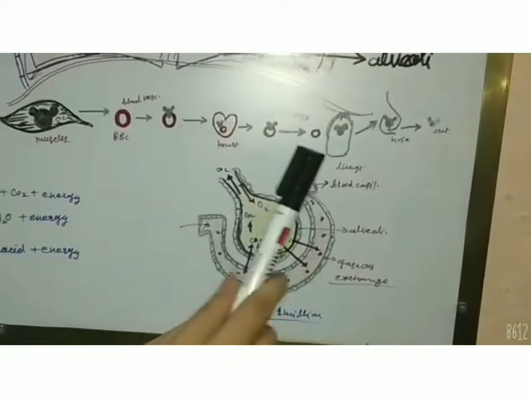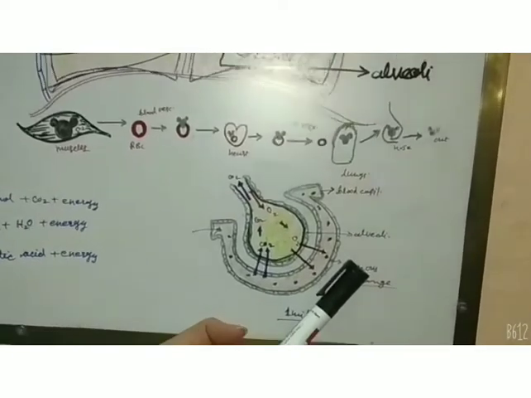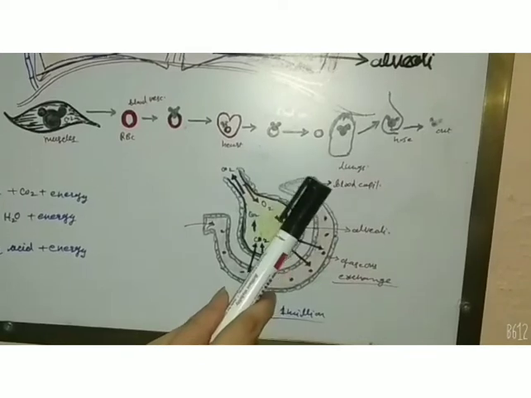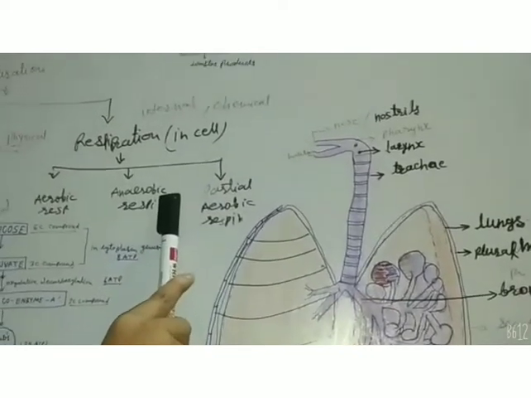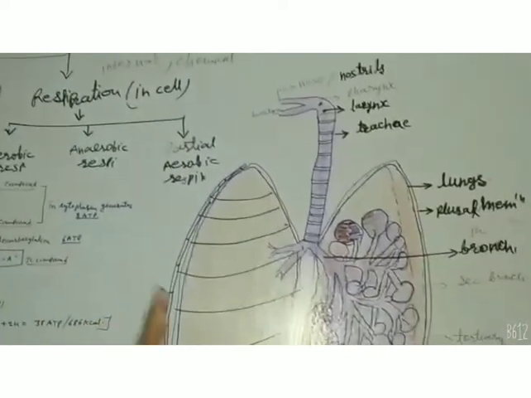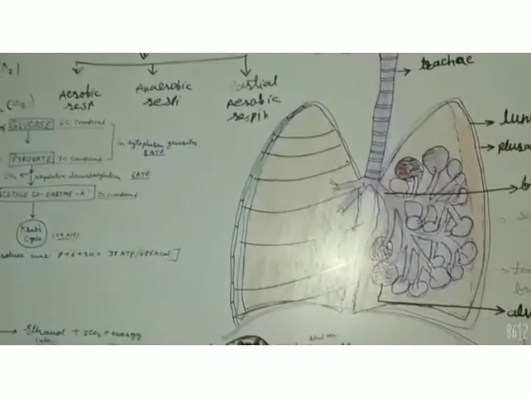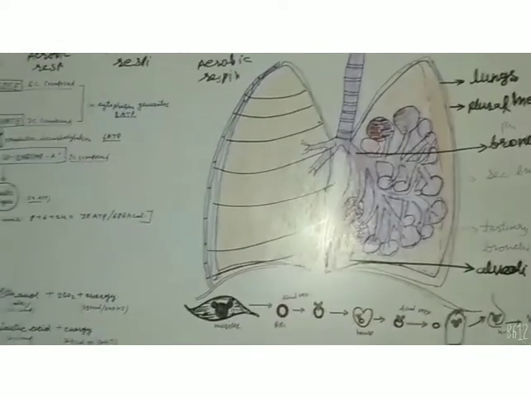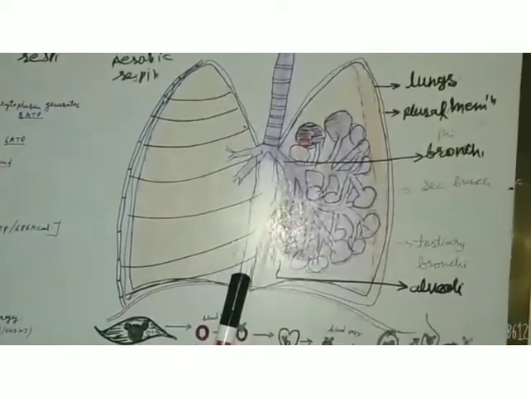Then after this, pure blood takes nutrients to the cells, each cell of the body, and it carries oxygen too. Nutrient and oxygen combine with each other and produce energy, that is cellular respiration. So inhalation and exhalation take place by the expiration and inspiration of gases, that is called the mechanism of breathing, in which some bones of our chest cavity also help.